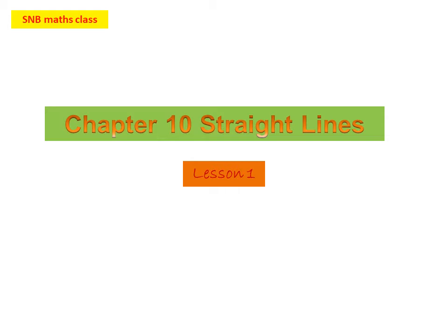This chapter is named as straight line, but it comes under coordinate geometry or analytical geometry. In this lesson, let us study the following things. First one is the origin and meaning of coordinate geometry. The straight lines come under the coordinate geometry. Therefore, first let us try to understand the meaning and the origin of coordinate geometry. Second one, the meaning of coordinate system. And the third one, slope of a straight line. So these are the three important things we are studying in this lesson.